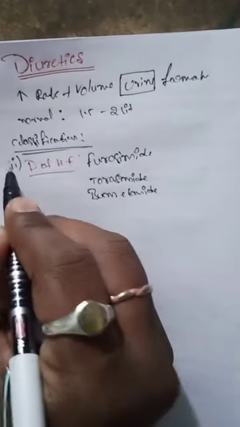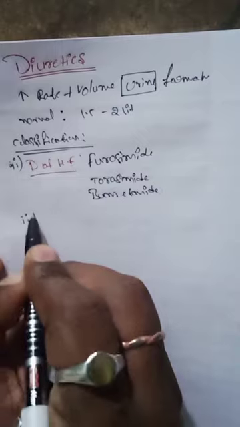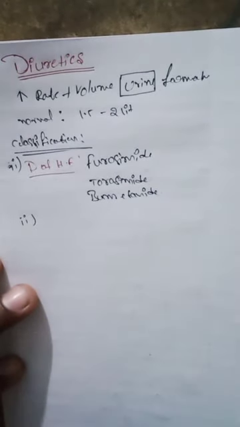And the next one, classification number two, is medium efficacy diuretics.